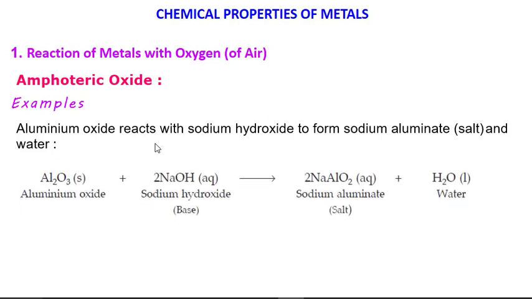So when it reacts with a base, the nature of this aluminum oxide is acidic, and acid plus base gives me salt and water. So I get sodium aluminate, which is NaAlO2, and water.